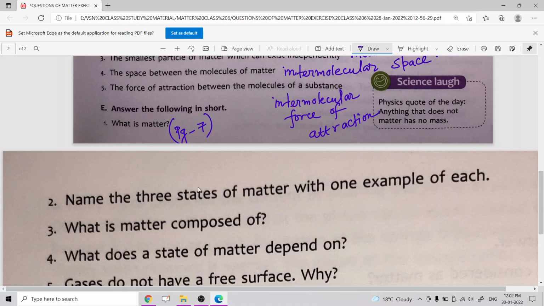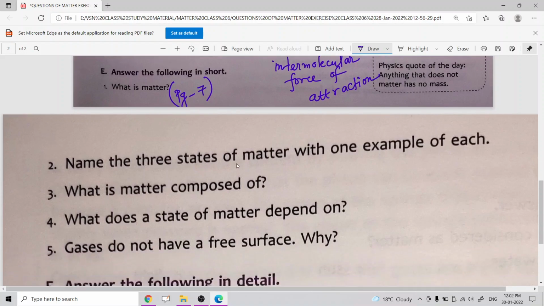The next one is: name the three states of matter with one example of each. You also get the answer from page number 9. From page number 9, the three states of matter are solid, liquid, and gases. And also you can say for solid, wood.